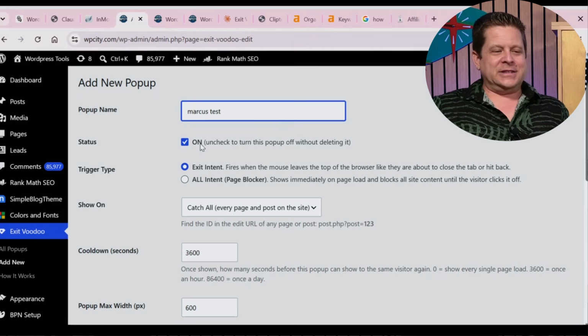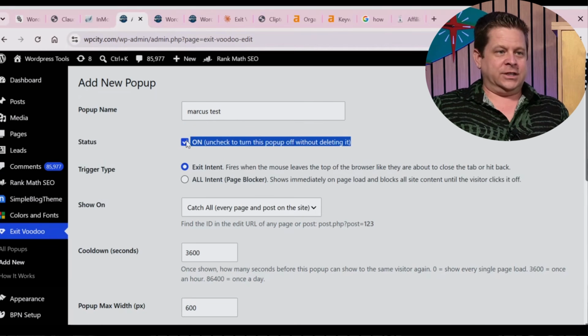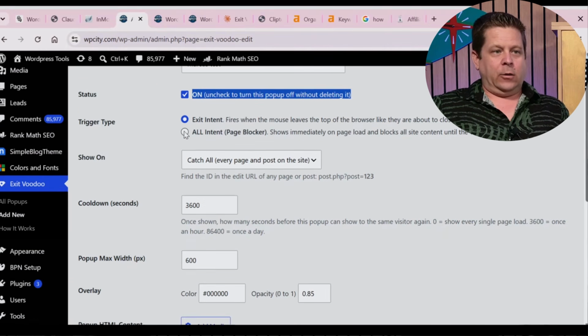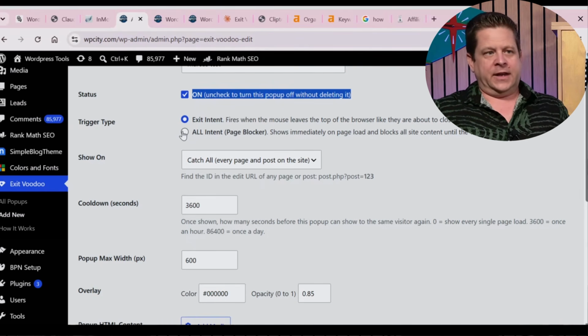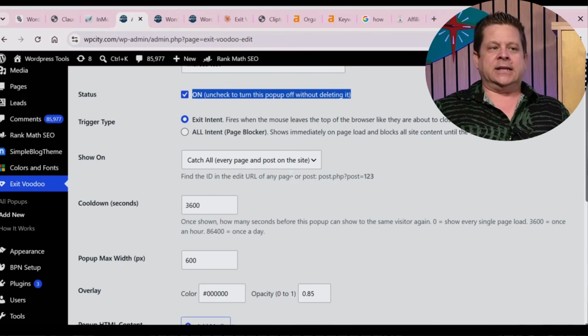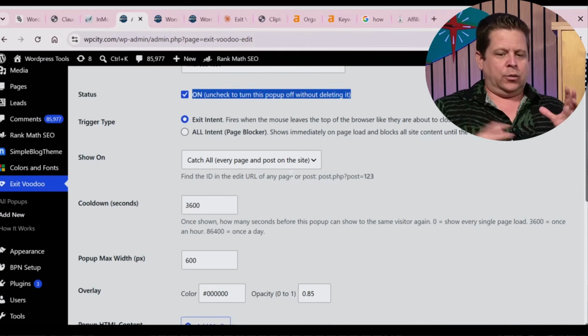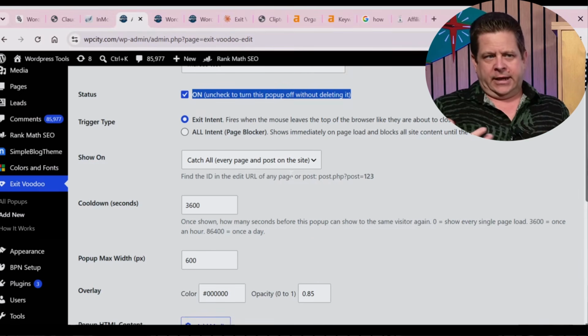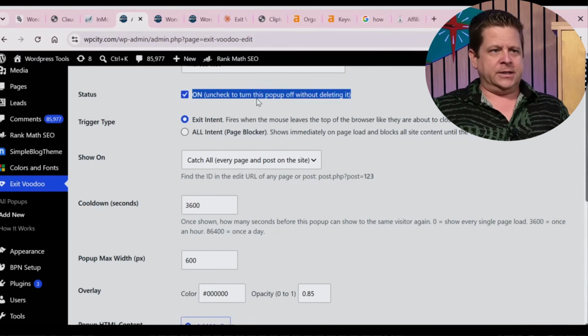And then I can go through and say I want it on all, so this turns it on, okay? And then if I want all intent, that means as soon as they load the page, boom, the thing loads. Exit intent would mean they go to leave, boom, it pops up. Now, it was important that I had these as inline pop-ups because we didn't want anything that messes with the site behavior or browser behavior. I'll show you what that means in just a minute.